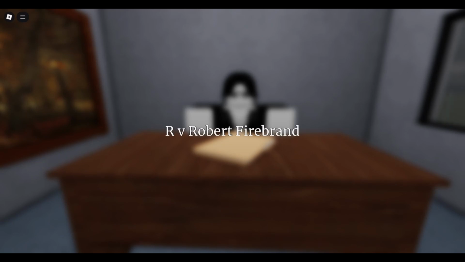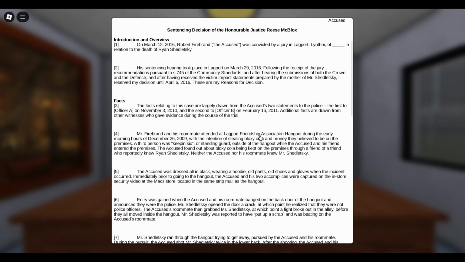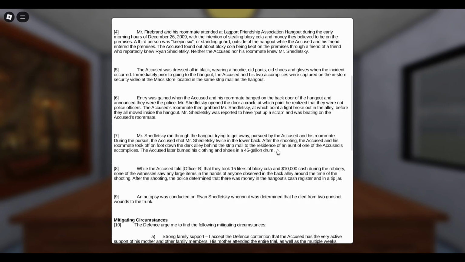R.V. Robert Firebrand. On March 12, 2016, Robert Firebrand was convicted by a jury in Langporn-Lither of blank in relation to the death of Ryan Shedletsky. It looks like Mr. Firebrand, the accused, and his roommates all went into a store to steal Bloxy Cola and money, while another one, the third person, was a lookout.